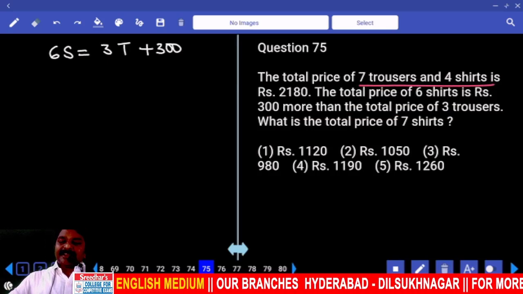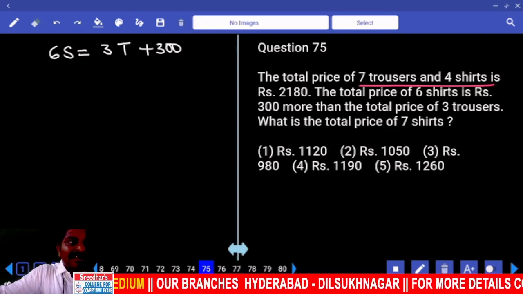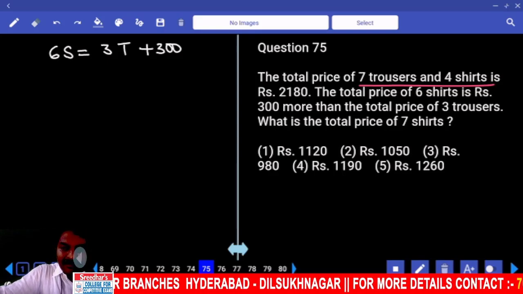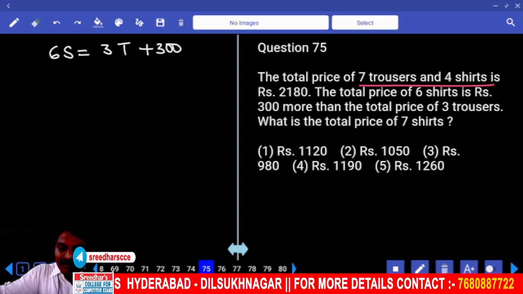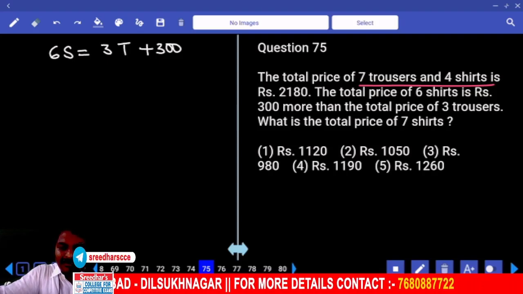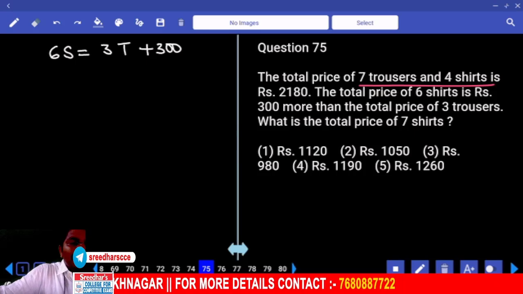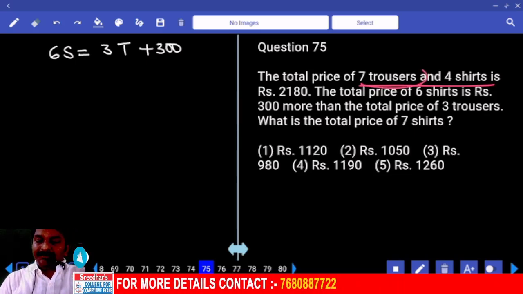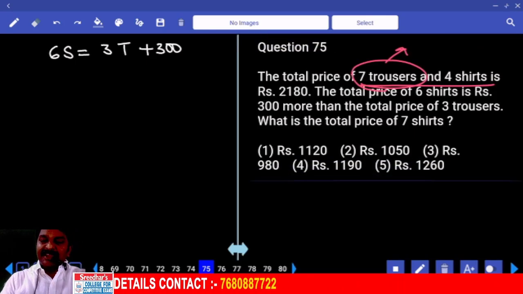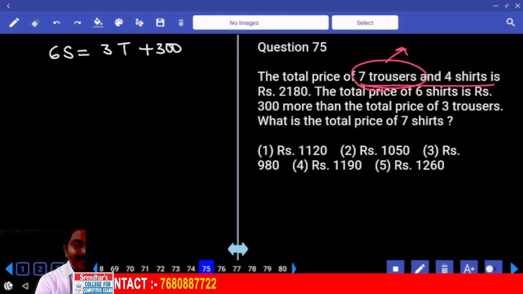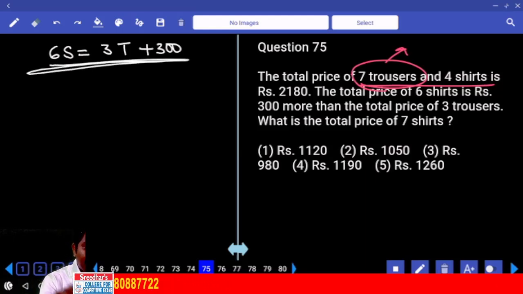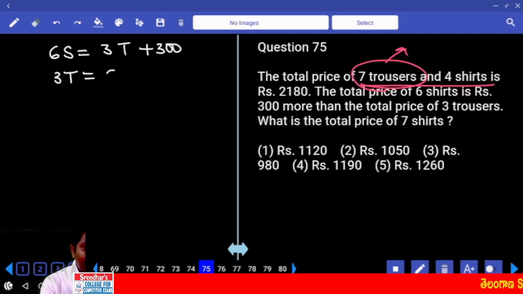In our first statement, 7 trousers are there. How many shirts are there, and what is the question about? We have to convert trousers to shirts, right? So from this statement, 3 trousers price is equal to 6 shirts minus 300.